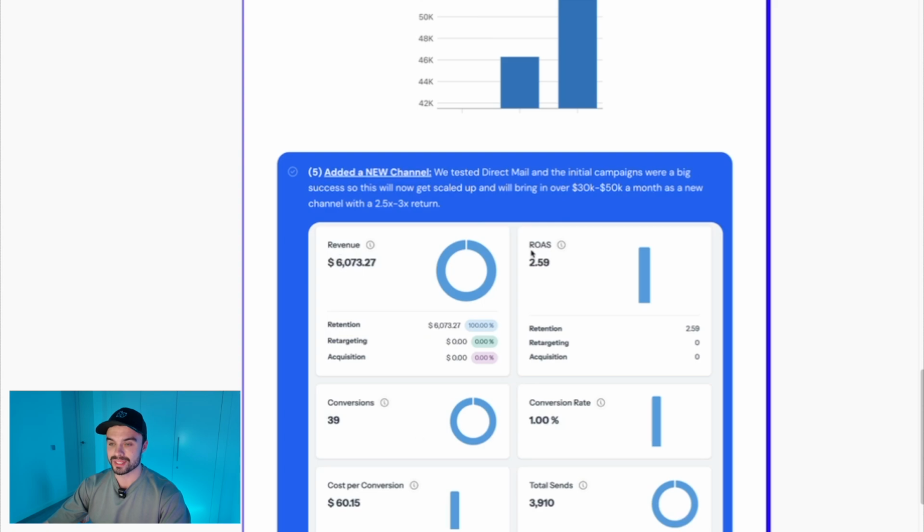But we did some initial testing here. We tested some different campaigns and we split tested these, and now we're gonna get it scaled up. We're gonna automate these campaigns and keep testing more, but the initial sends were very profitable and did very well. You can see revenue here, 6K. The ROAS was just about a 2.6, 39 conversions, 1% conversion rate, and you can see the cost here and the total send. So I'm really excited to scale this up.